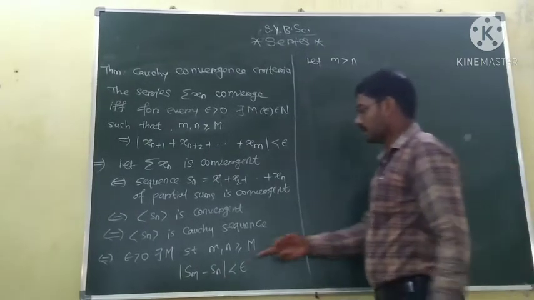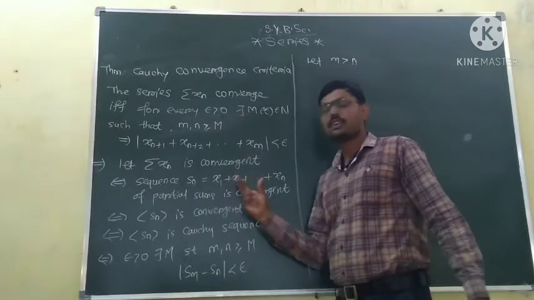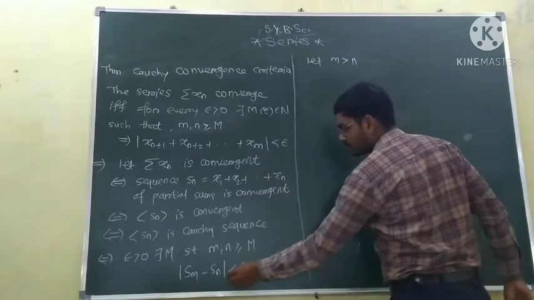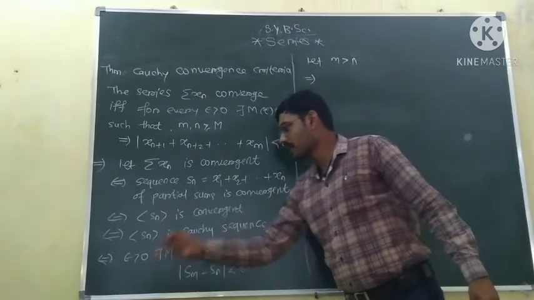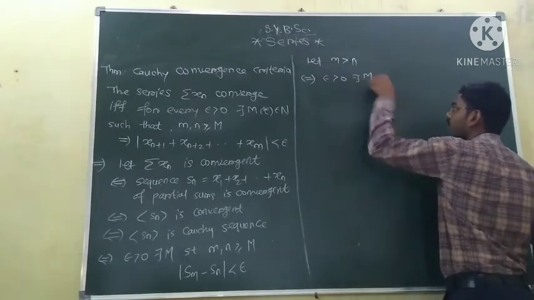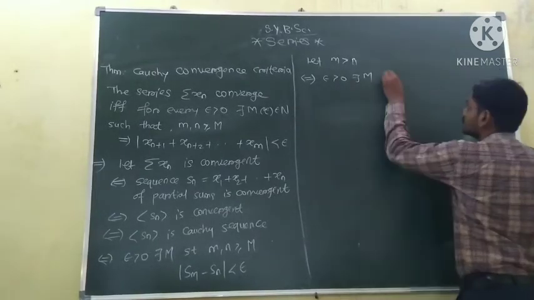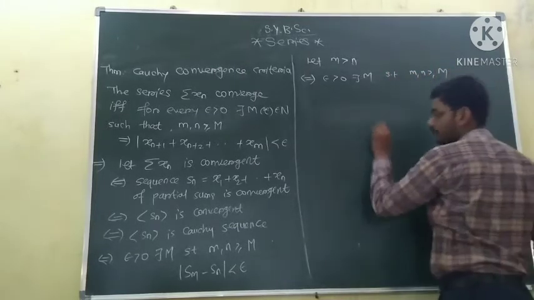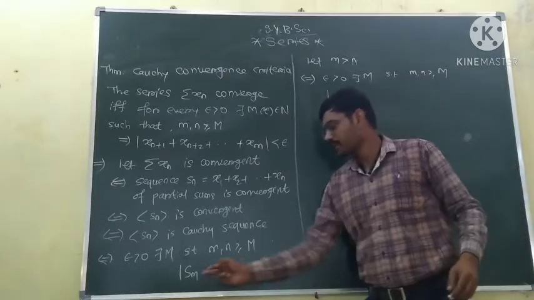So Sm will be the sum of the first m terms of the series. This implies that for any epsilon greater than 0, there is a natural number M such that m and n greater than or equal to M implies the difference between Sm and Sn is less than epsilon.